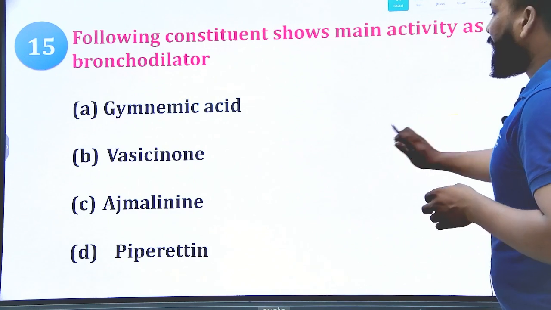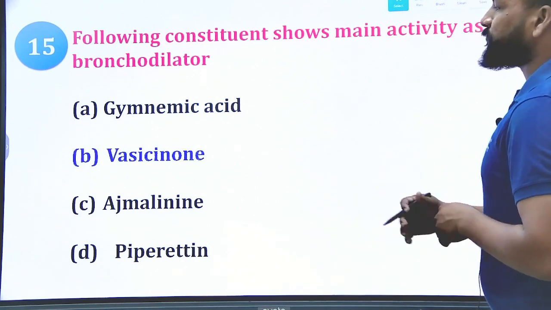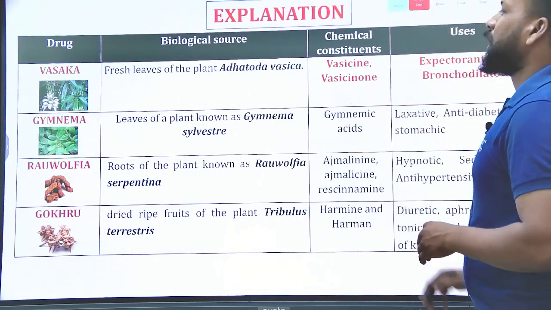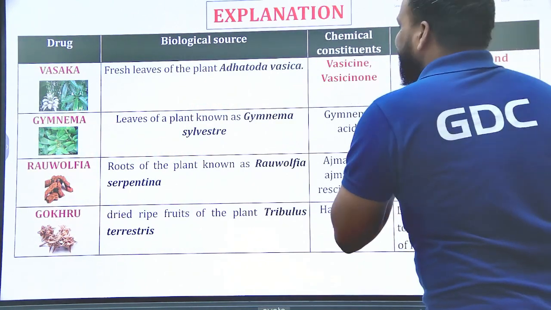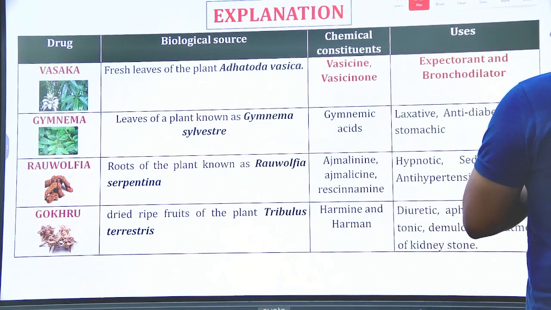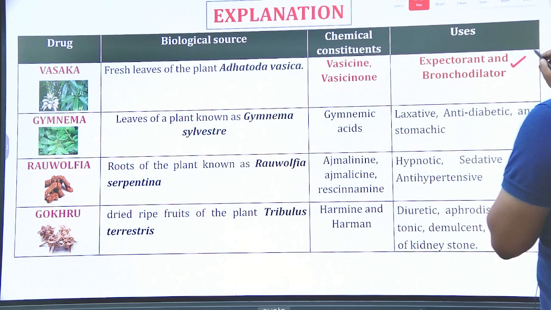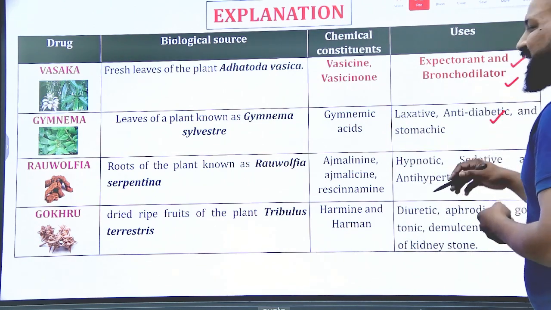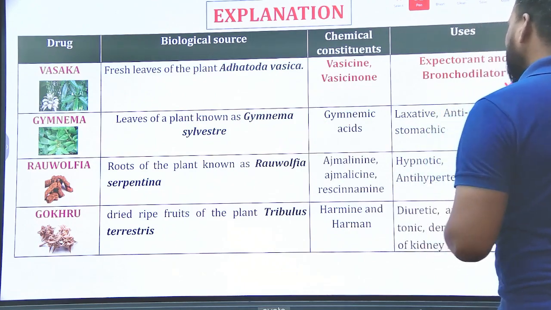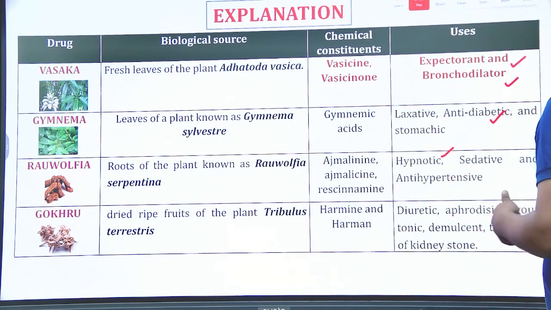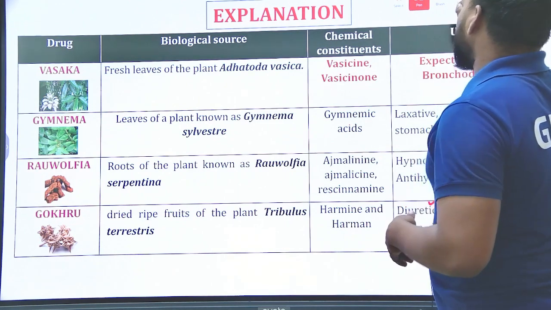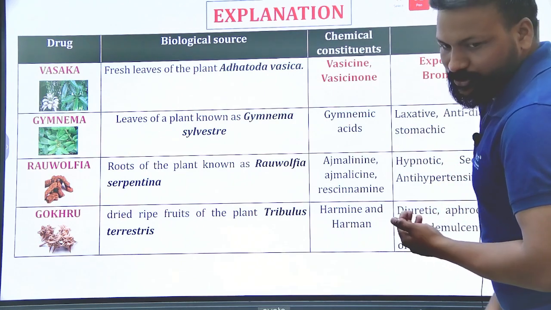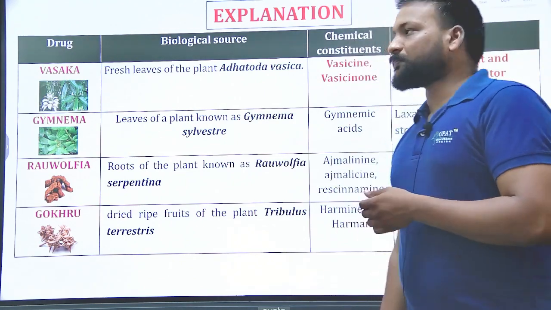Yes, undoubtedly vasicine. Option B is correct. The first option is obtained from the Vasaka. This Vasaka has an expectorant as well as bronchodilator action. Gymnemic acid from Gymnema is anti-diabetic as well as laxative. Reserpine of Rauwolfia is a hypnotic or antihypertensive. Gokhru is a diuretic. Clear? So that's it, very important. Try to take a screenshot, or maybe you can note it down.